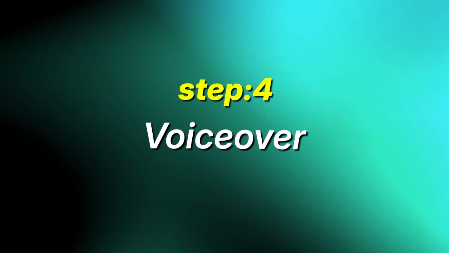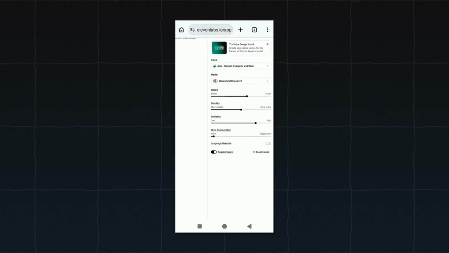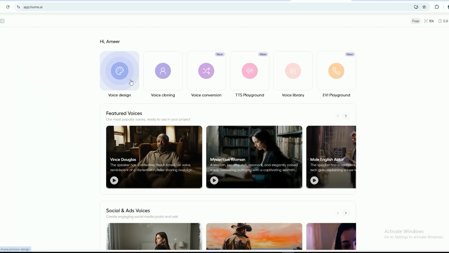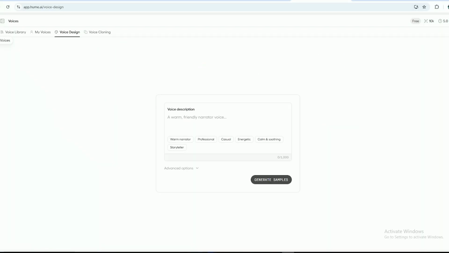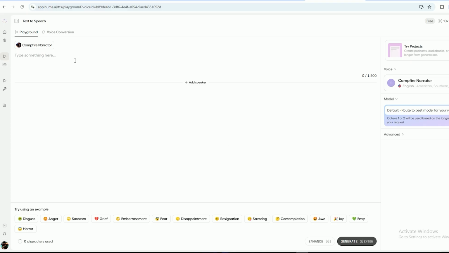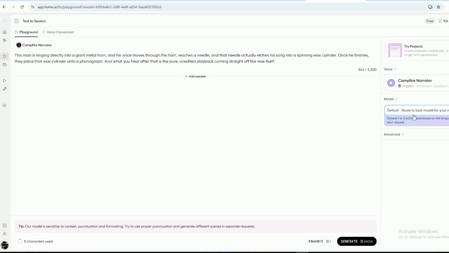Step 4 is the voiceover. In the original method, the creator used 11 Labs to generate the voiceover, and you can also use 11 Labs if you want. But for now, I'm going to use Hume AI for my voiceovers. You can use any AI voice tool you like. The important part is making sure the voice sounds clean, natural, and fast enough for shorts. Your voice should feel smooth and easy to follow, not robotic or too slow.